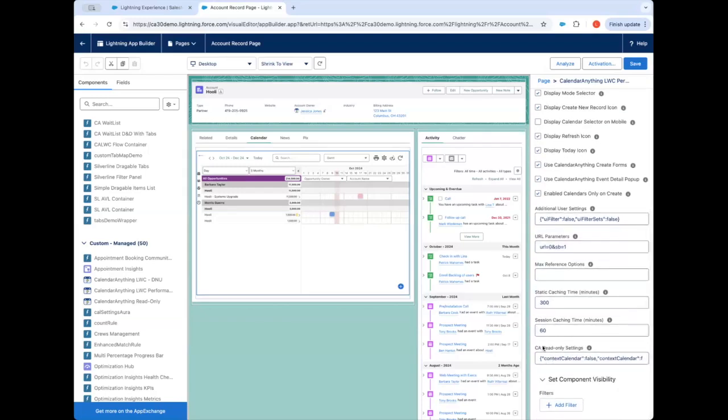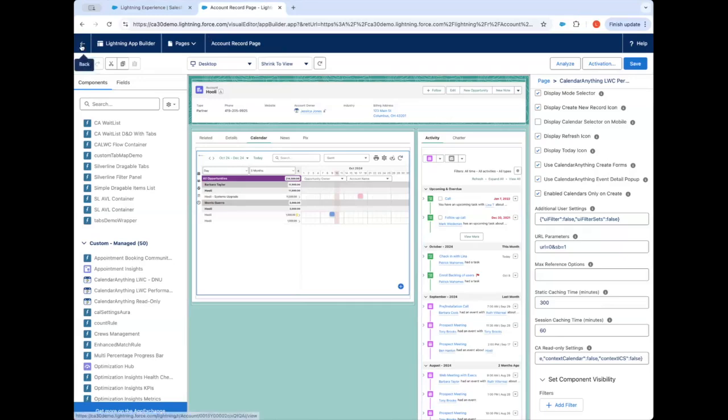We also have something we call CA read-only settings. This controls whether or not users are able to, let's say, edit the calendar from this page, and what options they potentially have on the context menu, the right mouse click when they click into the record. I'm going to show you what that looks like in just a minute. Here we're saying context calendar false and no ICS download for the record.